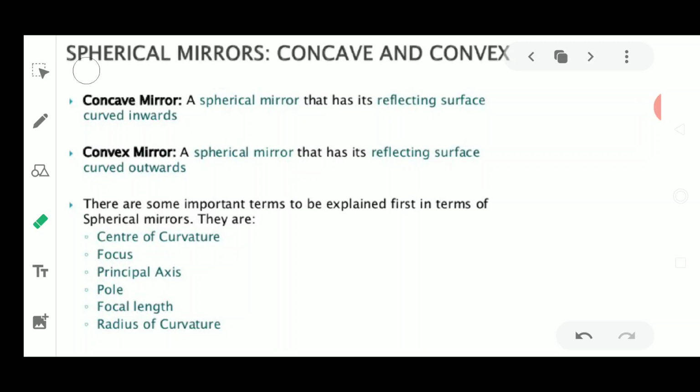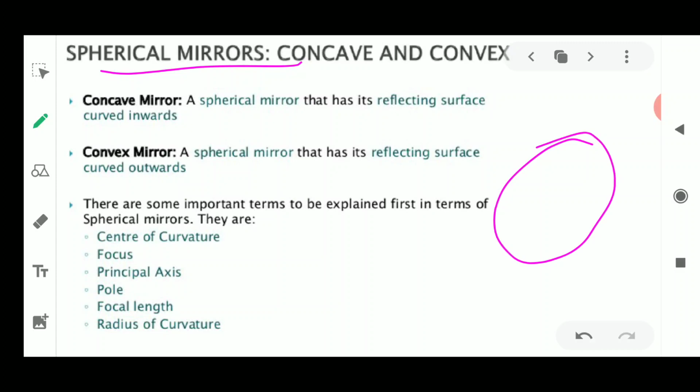Now there are certain spherical mirrors. Okay, spherical mirrors means the mirrors which are all obtained from a sphere. Now what is a sphere? Sphere means it is a 3D structure of a circle. Now the reflection of any light from a curved surface always takes place from these spherical mirrors only. So the spherical mirrors are of two types: the concave mirror and the convex mirror.